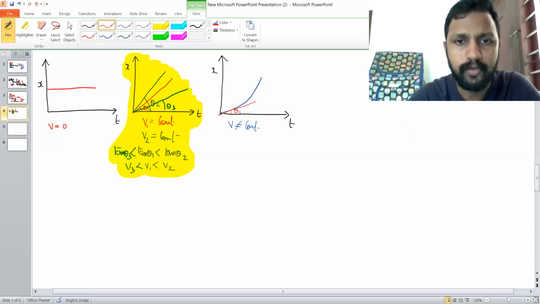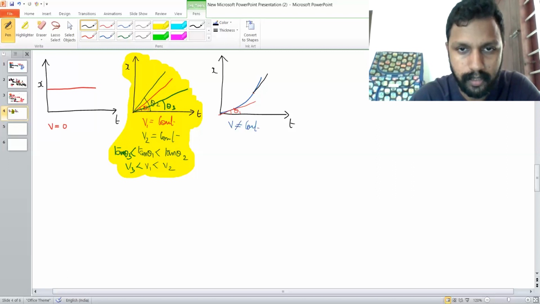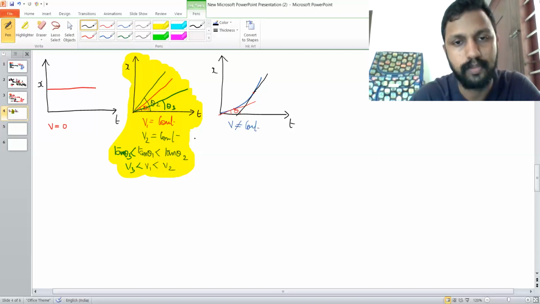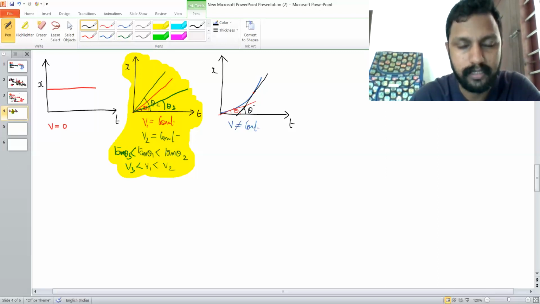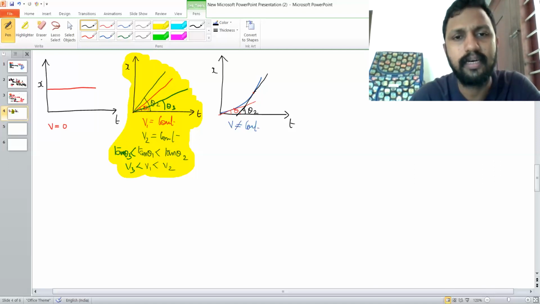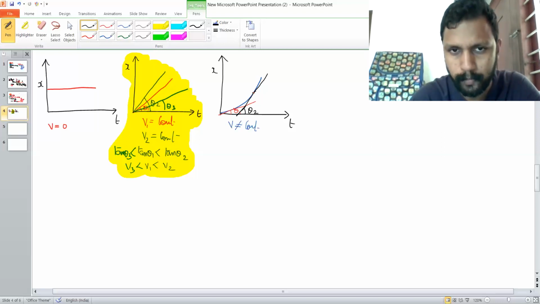Then if you have to find out the instantaneous velocity at this particular point, you will have to consider a tangent from this particular point. Then you will have to take the slope of this tangent. Let this black color line make an angle theta 2. Then tan theta 2 will give you the instantaneous velocity at this particular point. What about tan theta 1 and tan theta 2?